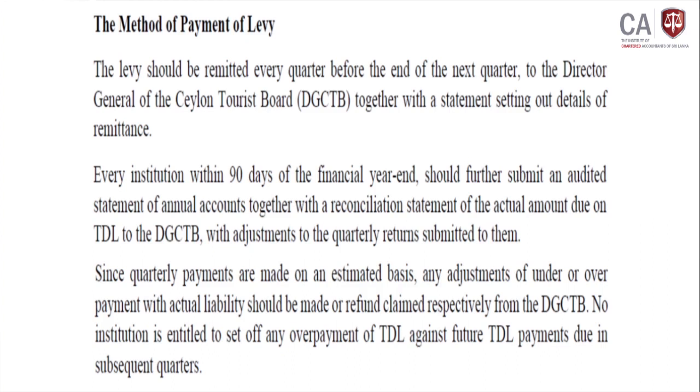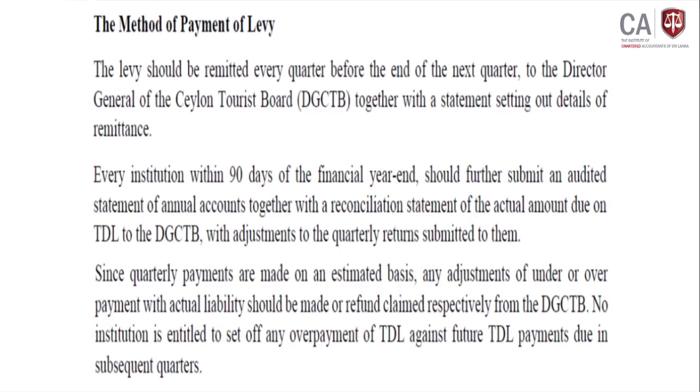Every institution, within 90 days of the financial year end, should further submit the audited statement of annual accounts together with a reconciliation statement of the actual amount due on TDL to the Director General of the Tourist Board, with adjustments to the quarterly returns submitted, right. After the financial year ends, within 3 months they should finalize the accounts, right. They should submit this account with the reconciliation, right.